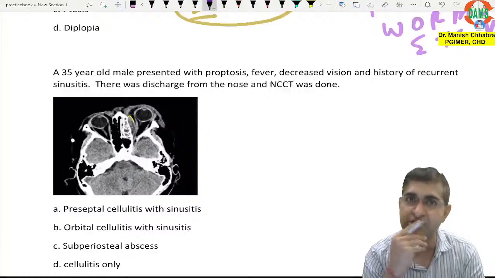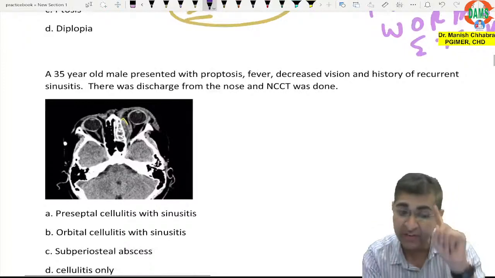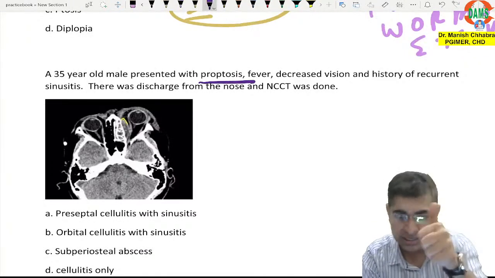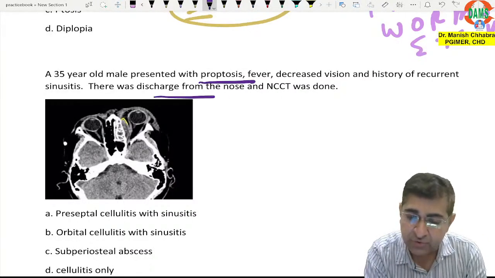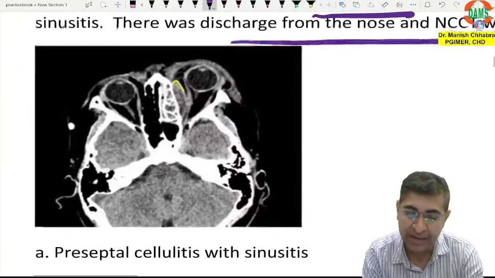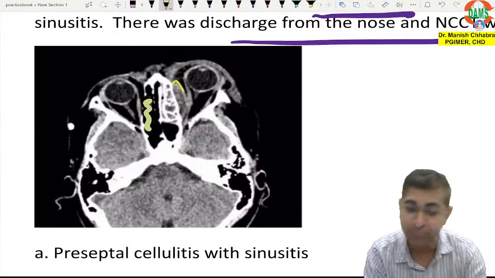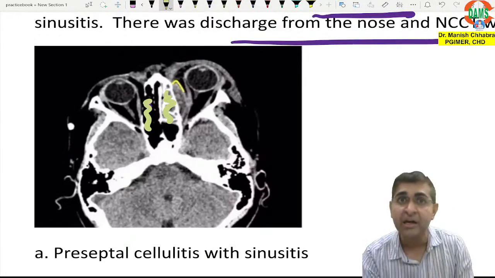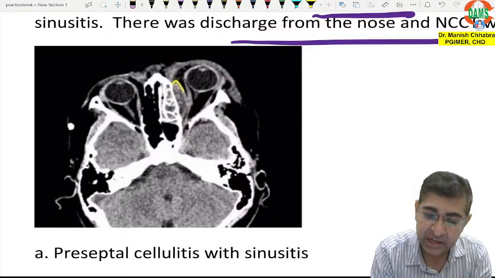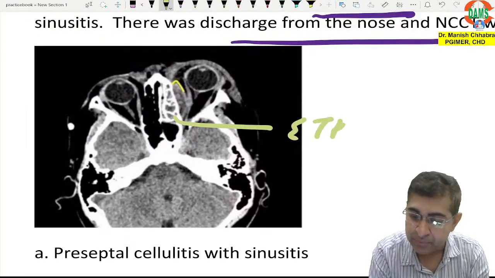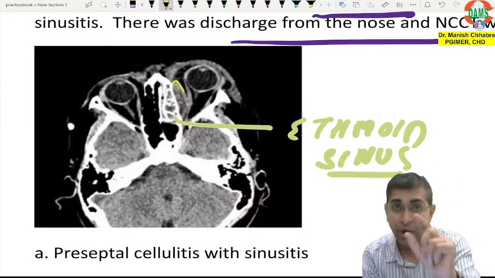I thought to discuss this because it was a little controversial because of the image which was there. A 35-year-old male presented with proptosis, fever, decreased vision, and history of recurrent sinusitis. There was discharge from the nose and NCCT was done. So this is your NCCT. Can you see that this is air? Can you appreciate the air? But boys and girls, here there is no air. There is a fluid level, inflammation. So that tells you this is which sinus? This is your ethmoid sinus. So there is ethmoid sinusitis.